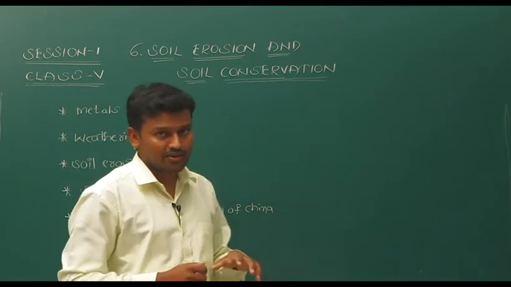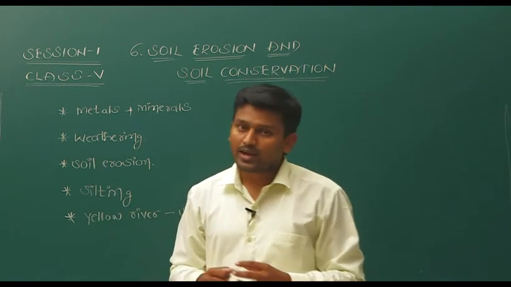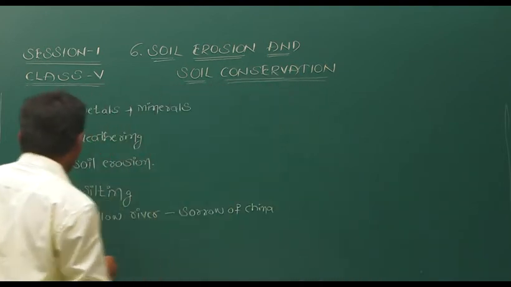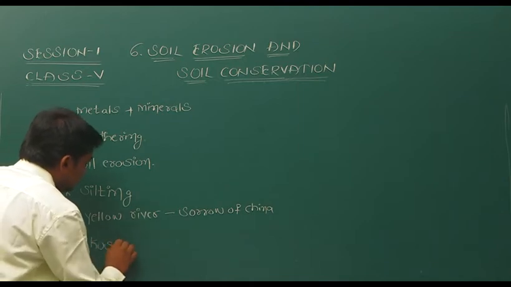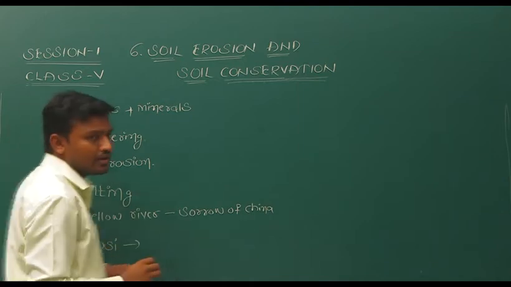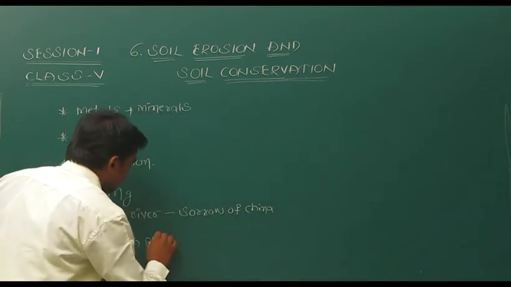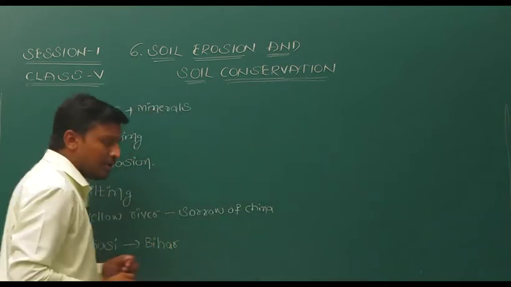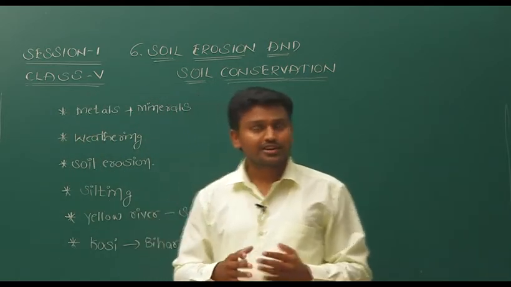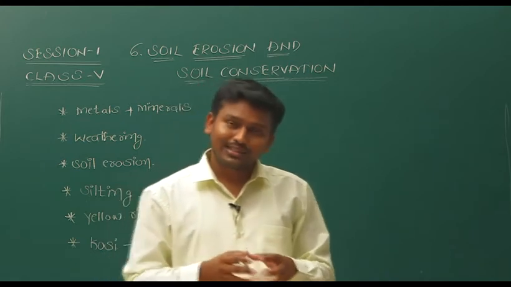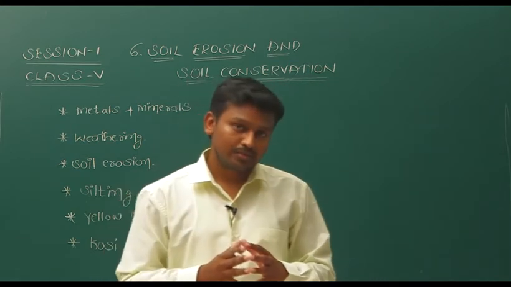Not only in China, in our country also we have a similar type of river. Do you know where it is situated? It is in Bihar, and the river name is Kosi. So we can see a similar thing in Kosi also. This Kosi river also changes its course. With that, it also damages the property and life of people.